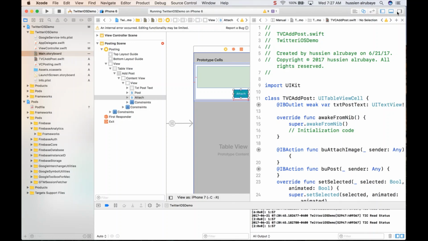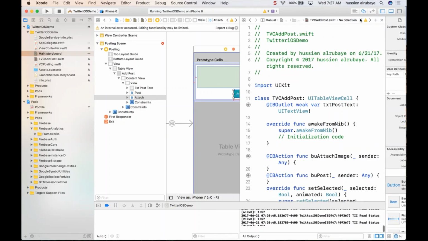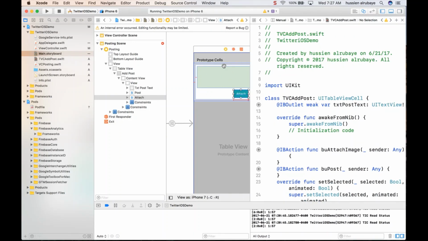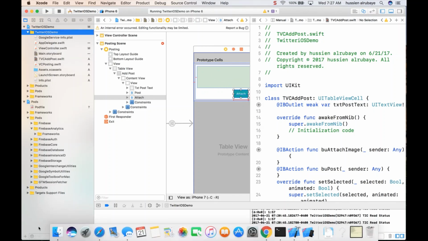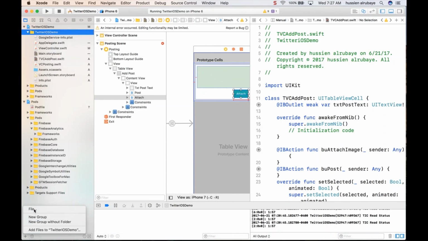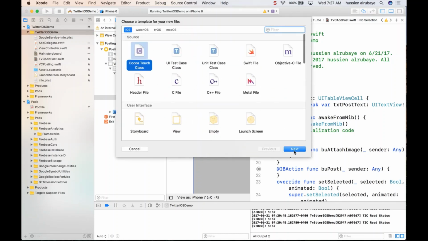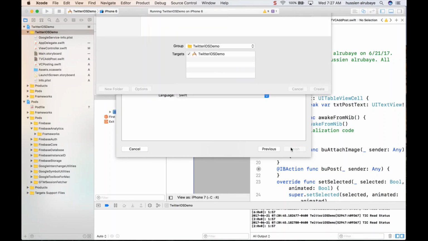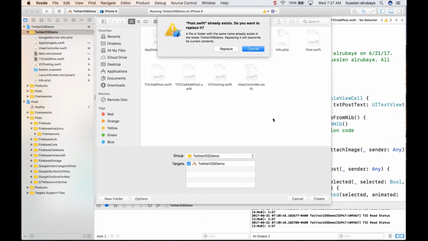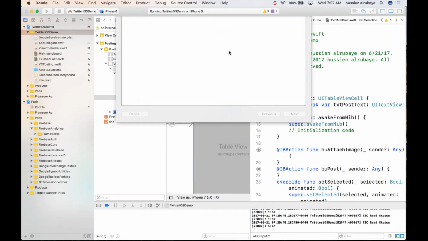So going back to the part for showing the post here. To show the post, you know that I have to have a class that represents the post. So add a new file. This file should be an NSObject, and this one should have posts. Name it Post. So this Post, we'll just save it, and let me try to create the post file.